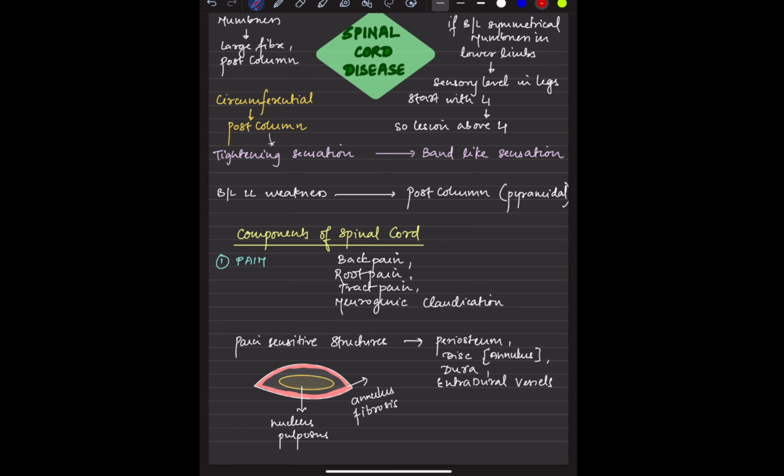Here we go. So now, when it comes to fibers, we have large fiber disease and small fiber disease. When it comes to a large fiber, we have certain positive symptoms and negative symptoms, of which the positive symptoms are numbness and a tingling sensation. Why am I discussing this?